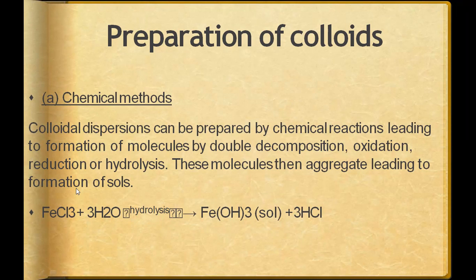So for example, FeCl3 plus 3H2O, by hydrolysis, gives Fe(OH)3 sol plus 3HCl. So what type of reaction is there? Hydrolysis is mentioned already. The chlorine from the Fe goes with the hydrogen and forms HCl, and the OH part is added with the iron.